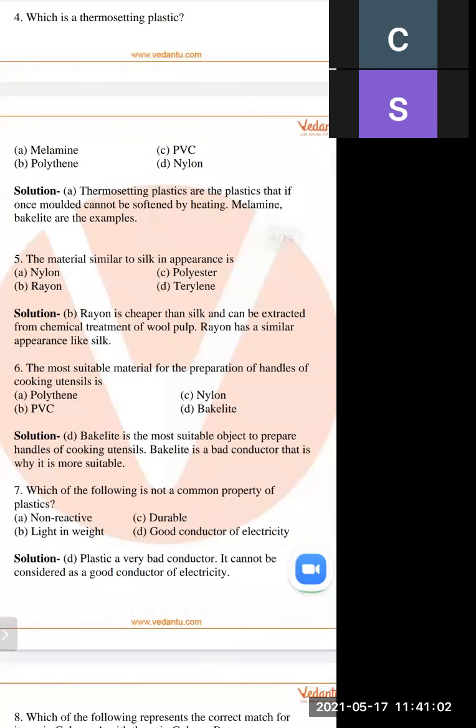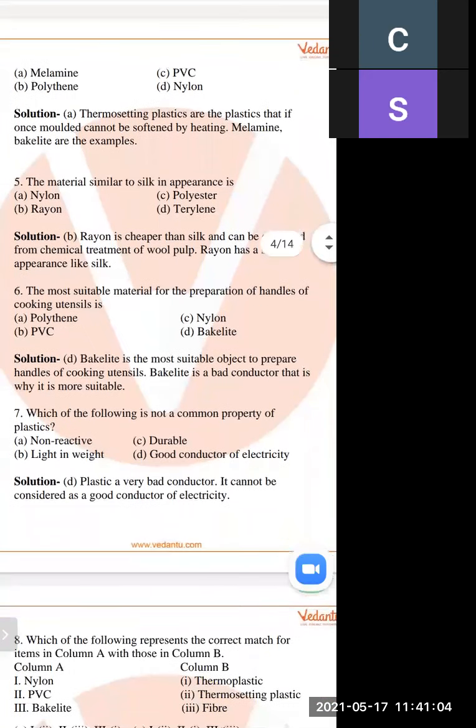And next is, the most suitable material for the preparation of handles of cooking utensils is, first option is polythene, next option is PVC, and C option is nylon, and D option is bakelite.